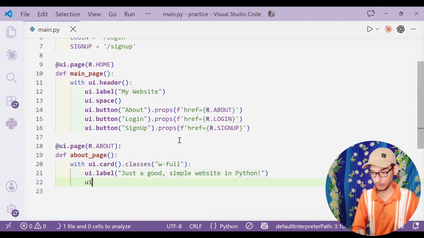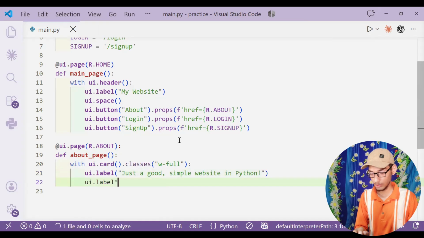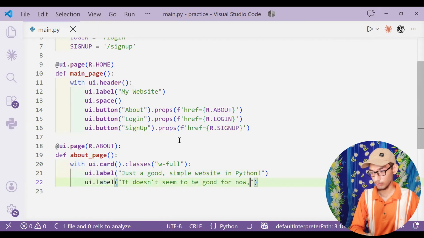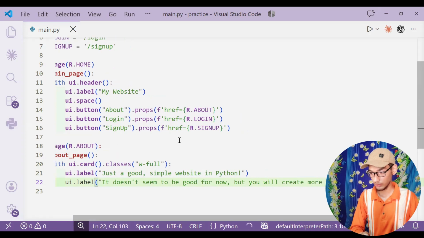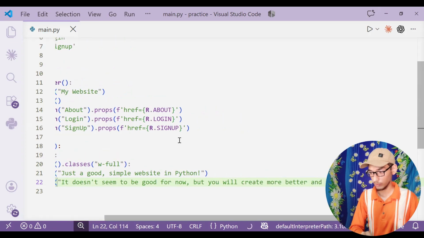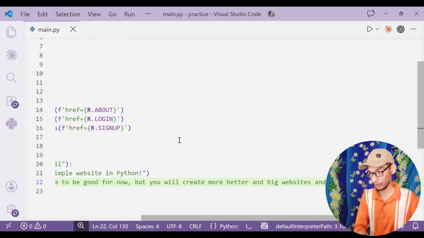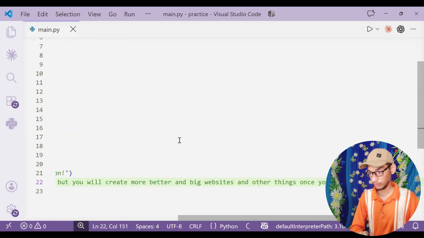Then I have UI dot label. It doesn't seem to be good for now, but you will create more better and big websites and other things once you know Python and other tools.